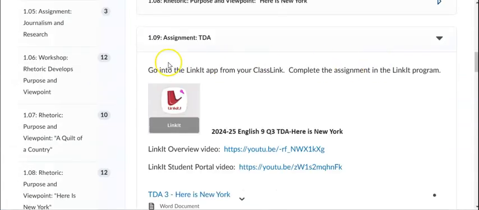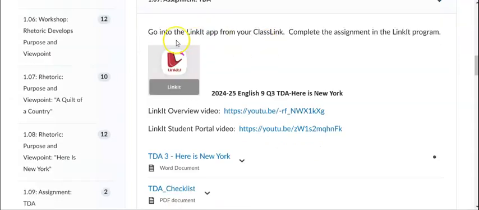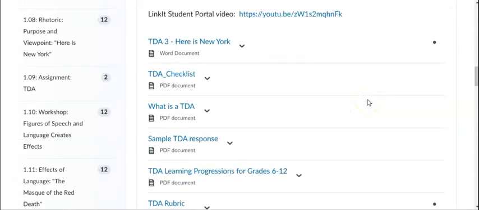Next, we have our lesson 1.09, assignment, TDA. And this will be done in Linkit. So go into the Linkit app from your class link and complete the assignment in the Linkit program. In Linkit, it is called 2024-25 English 9 Q3 TDA. The Linkit help videos are here.